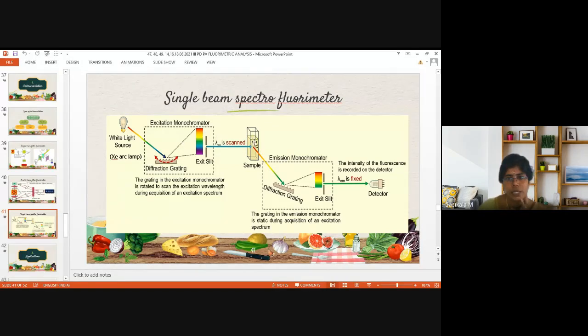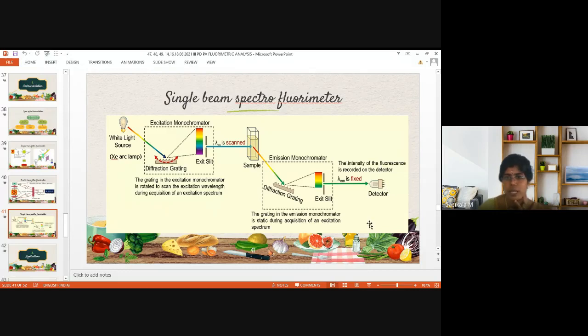Once all the fluorophores are excited, they come to the ground state by emission of radiation. This emitted radiation is again passed on to the emission monochromator, which is also a diffraction grating. This is the secondary monochromator, and that is the primary monochromator. Primary is the excitation monochromator, secondary is the emission monochromator, and it is again passed to the exit slit. So the maximum emission is fixed as lambda emission for the particular sample, and it is passed to the detector.